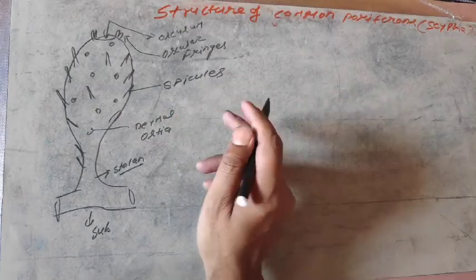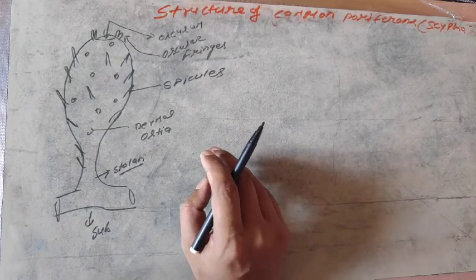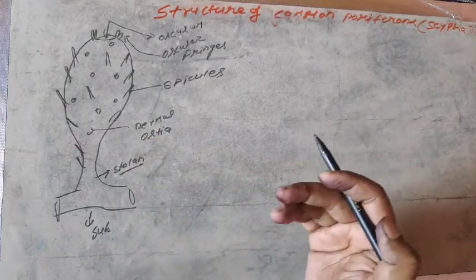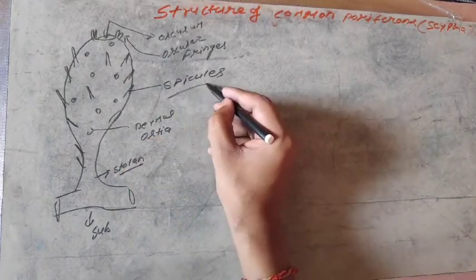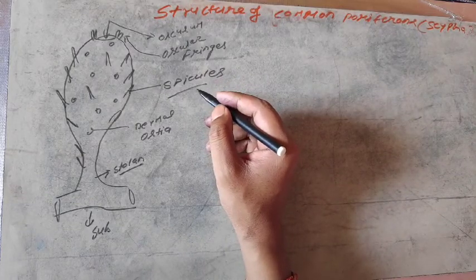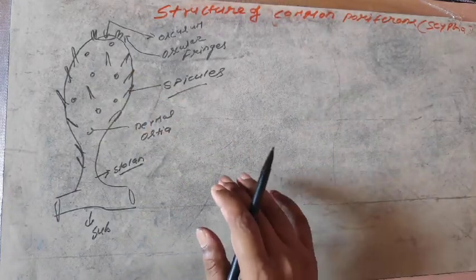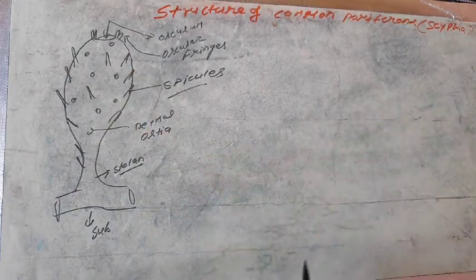The spine-like structures cover the whole body and are protective structures, because the sponge is sessile in nature and there are many chances of damage. This is the common structure of Sycon, or of all poriferans.